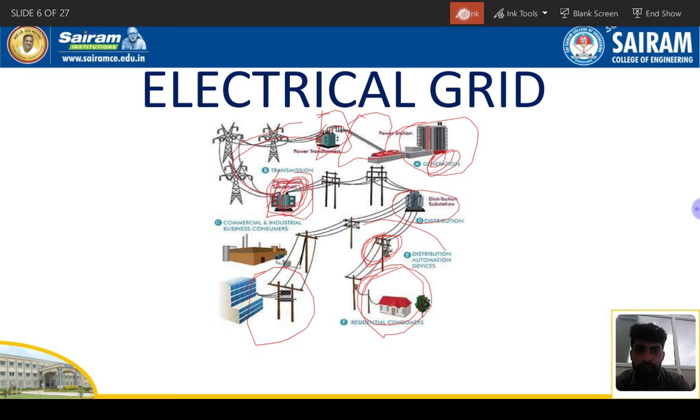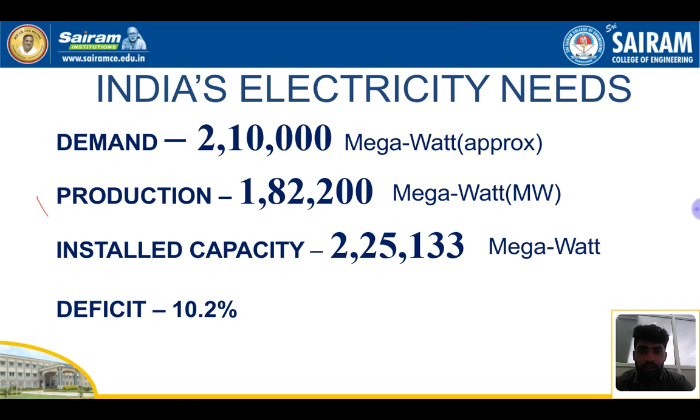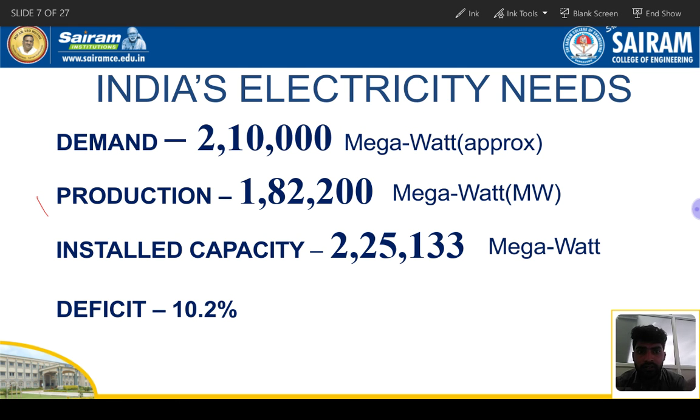And next we have Indian electricity needs. This is according to the 2011 survey. Demand is 2 lakh 10,000 megawatts. Production is 1,82,200 megawatts. According to the 2011 survey, at present there is no lag between demand and production.